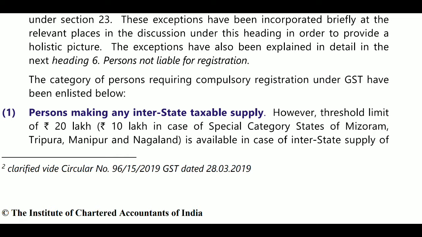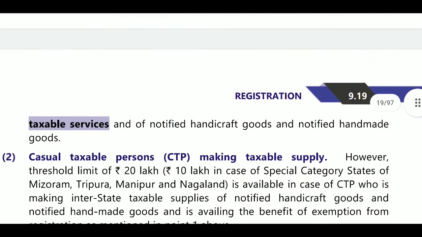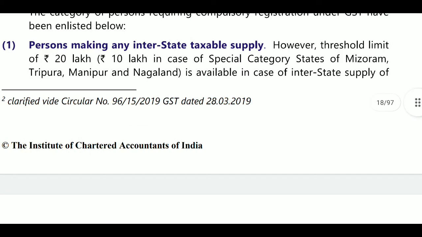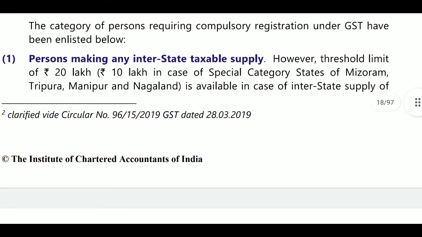However, the threshold limit of 20 lakhs, that is 10 lakhs in case of special category states Mizoram, Tripura, Manipur and Nagaland, is available in case of interstate supplies of taxable services and notified handicapped goods and handmade goods. Here, only the person who is dealing in interstate supply of goods must get registration.